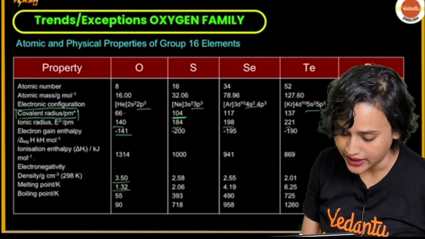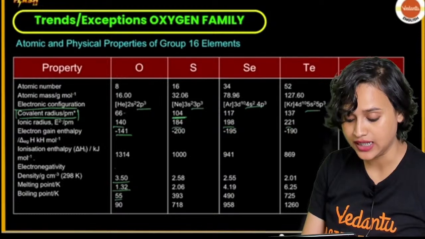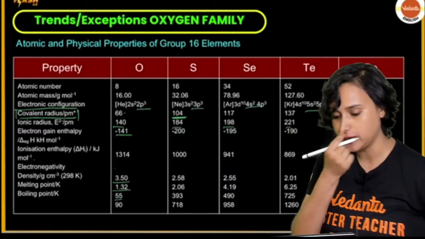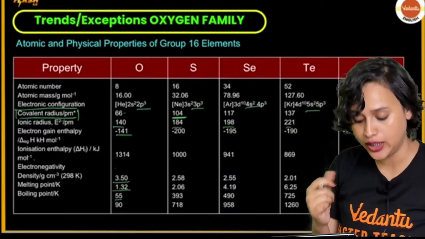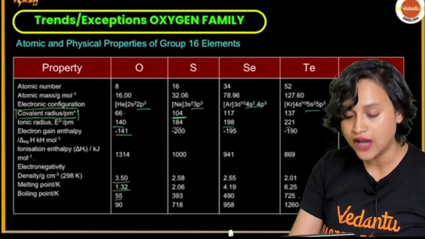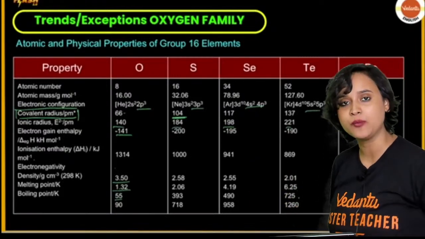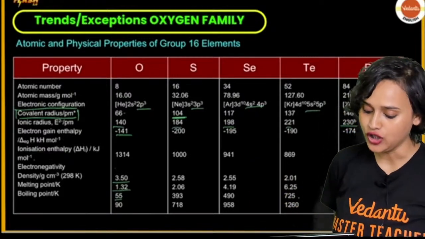All right, then boiling point. For oxygen it is very low, but as and when you move down the group, it is increasing. The boiling point is increasing till tellurium, but after that there is a drop in case of polonium. The boiling point decreases in case of polonium.